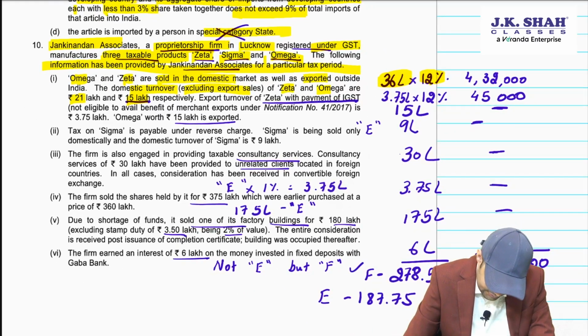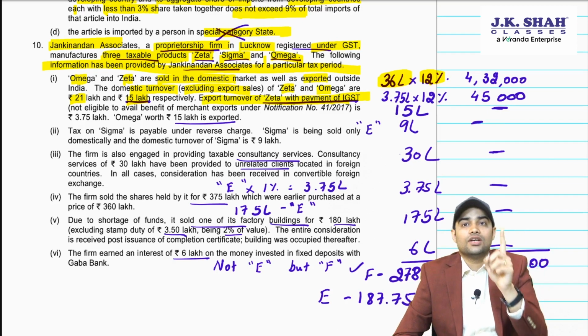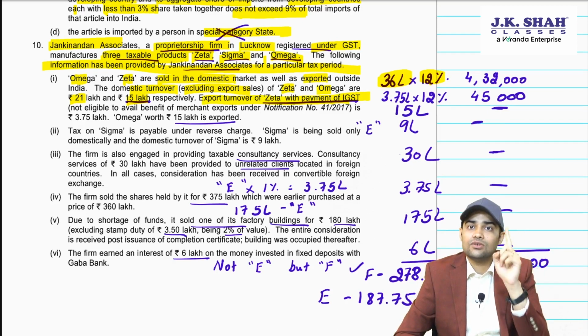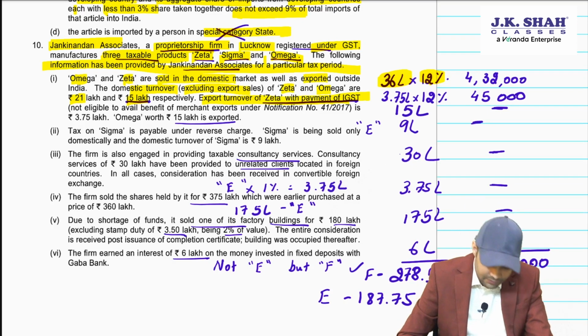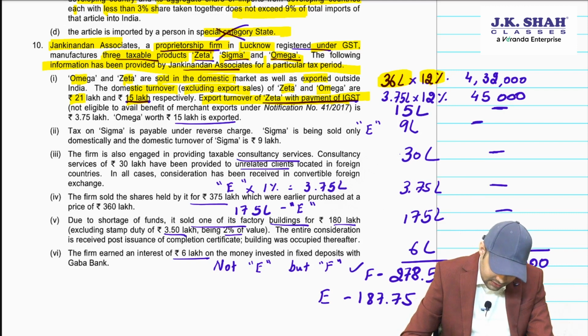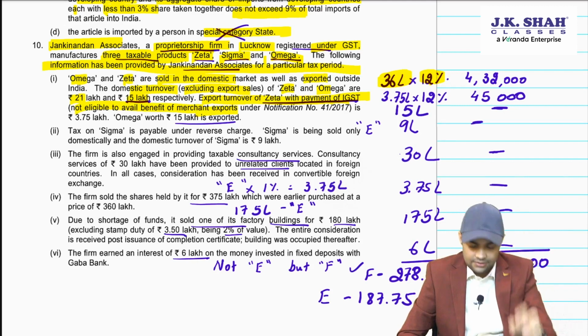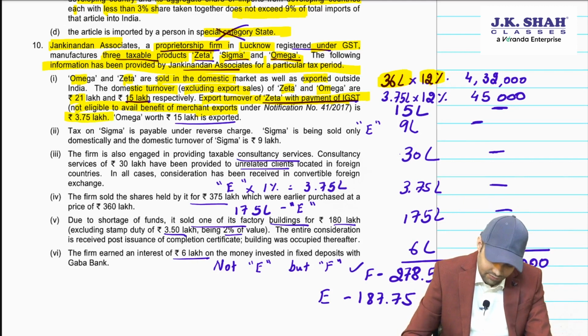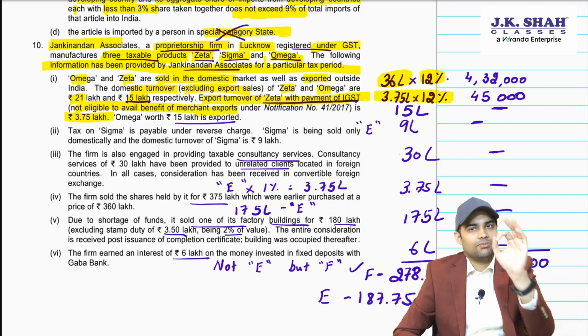Okay, then export turnover of Zeta with payment of IGST. Be very careful. It is saying with payment of IGST. That means you will have to show it in the output calculation. With payment of IGST, not eligible for merchant export. So you can't apply 0.1%. Is 3.75 lakh. So I have taken 3.75 lakh multiplied with 12%. This is with payment.